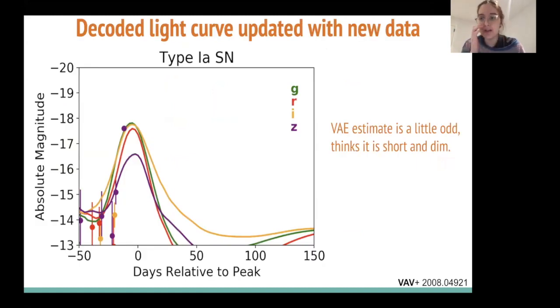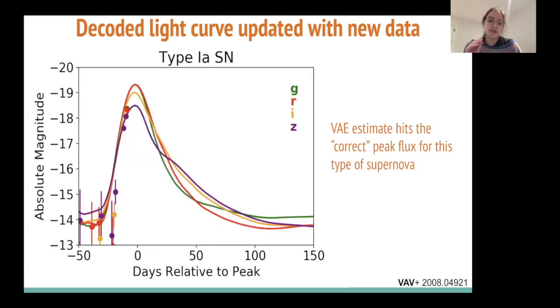So I can show this in practice, how it works. This is an example real light curve that was classified spectroscopically, so I know the answer. It's a type 1a, which is a very normal explosion for us. What I'm going to show you, based on the real data I'm showing this trained neural net, is what it thinks the supernova will do in the future. There's a lot of astronomer intuition here. My intuition tells me right away this is not quite right. It's something that is quite dim and short-lived with just a little bit of data.